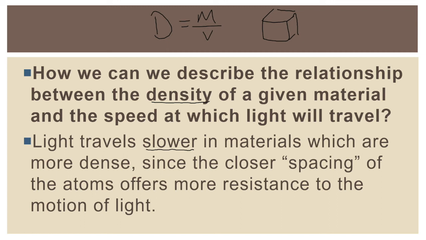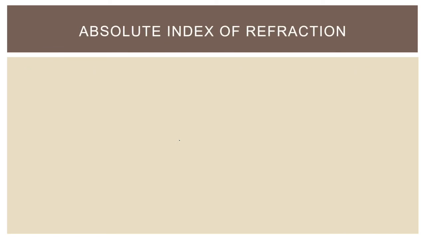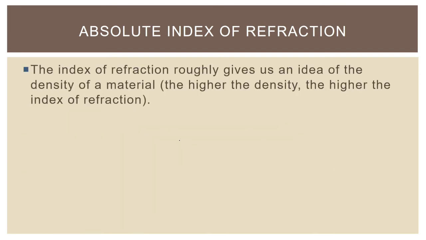Now, there's a measurement for how much slower light is going to go when it travels from one medium to another. And that number is called the absolute index of refraction. The index of refraction, which is usually what we say, is technically called the absolute index of refraction, but we almost always just say the index of refraction.